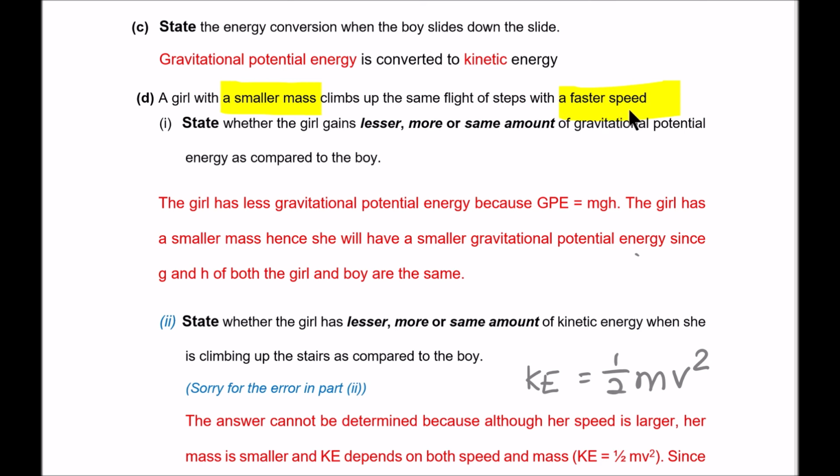For 5D, the girl has a smaller mass and she climbs up the same flight of steps with a faster speed. So there are two things that are different right now. The mass of the girl is smaller, but the girl is moving with a faster speed. And you are asked to compare the gravitational potential energy gained as compared to the boy. Now, with a smaller mass, this GPE is mgh. So with a smaller mass, the GPE gain will be smaller, because whether it's the girl or the boy, the gravitational field strength g and the height are the same, because it's the same set of stairs that we're talking about. So once the mass is smaller, the GPE will be smaller.